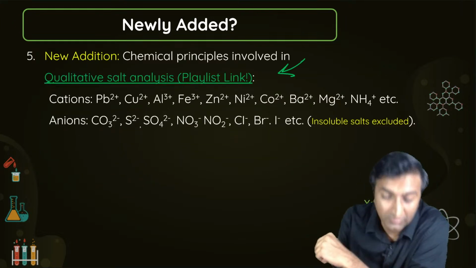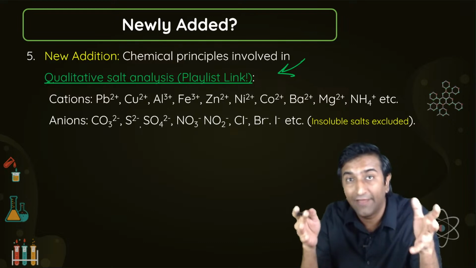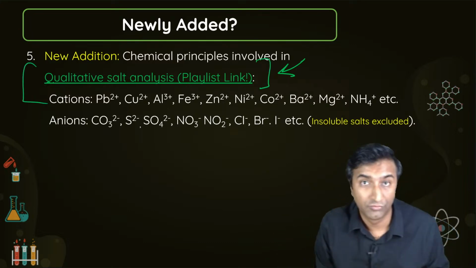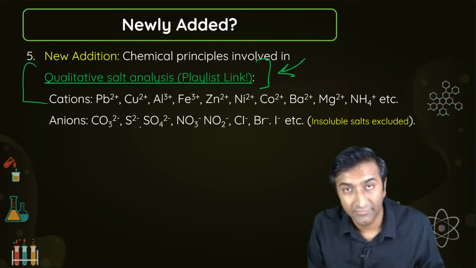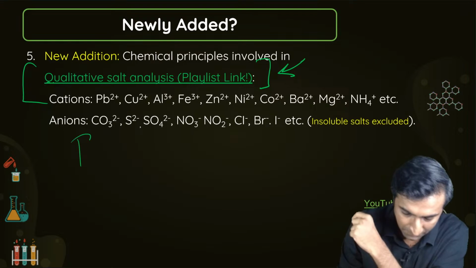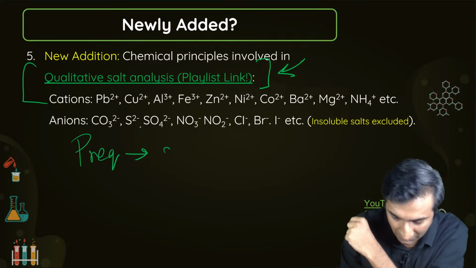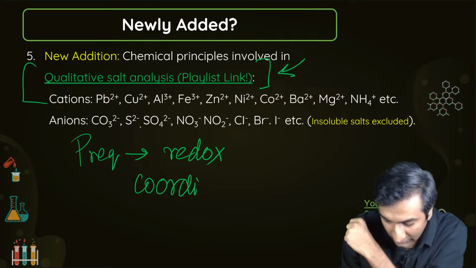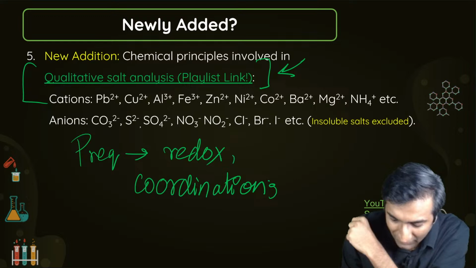This is probably what you may not have spent a lot of effort studying, and this I feel you should go through. These are 4 sessions, and the prerequisites for this, let me write that over here, and this is extremely important, is that you do redox reactions and coordination compounds. You must do both of these; without these two, life becomes very difficult.